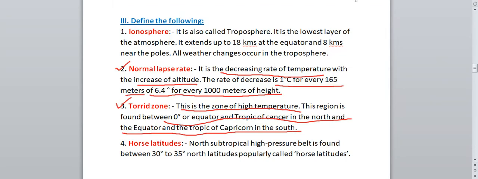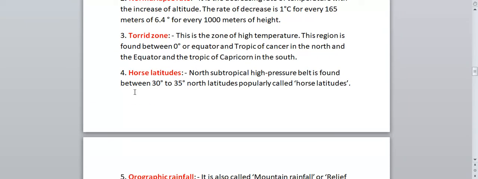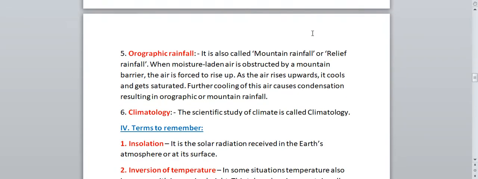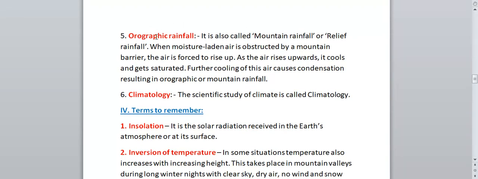Okay. Next we have horse latitudes. So what is horse latitudes? The north subtropical high pressure belt is found between 30 degree to 35 degree north latitudes, popularly called horse latitudes. So the north subtropical high pressure belt is found between 30 to 35 degree north latitudes, and this is called horse latitudes.